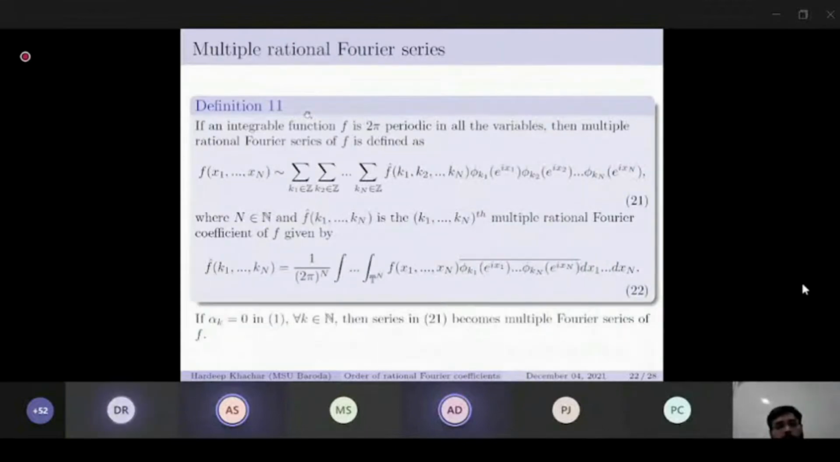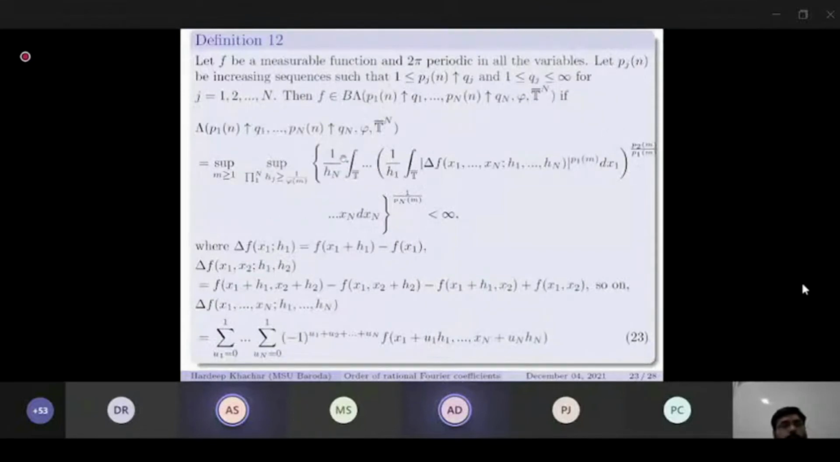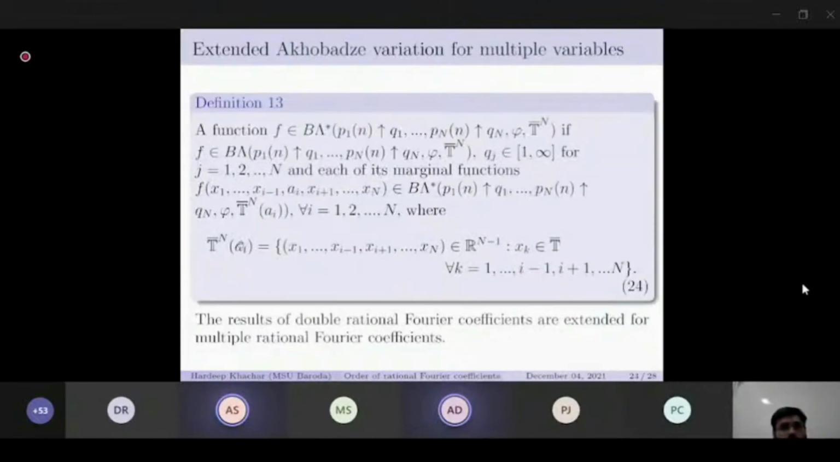The theory can be generalized for n variables. If f is an integrable function, 2 pi periodic in all the variables, then the multiple rational Fourier series of f is as defined in 21, where the k1, k2, ..., kn multiple rational Fourier coefficients of f are given by 22. If alpha k equals 0, then 21 becomes the multiple Fourier series of f. And the definition of Ecobeth is extended for multiple variables. Here simply, if this variation is finite, then we say that it is of B lambda variation. And the same definition for Vitali is extended.